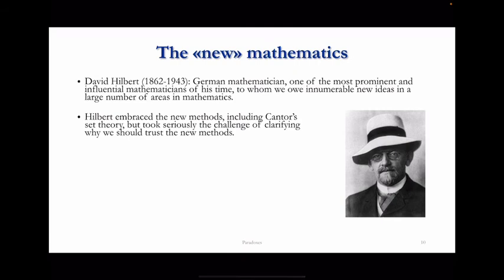So, as we already hinted at in the previous video, Hilbert did embrace the new methods. In particular, he embraced Cantor's set theory. However, he took seriously the challenges that arise from paradoxes like Russell's and the challenge of clarifying the new methodology. In particular, clarifying why we could trust these new methods, and in particular, the new way of looking at infinity.